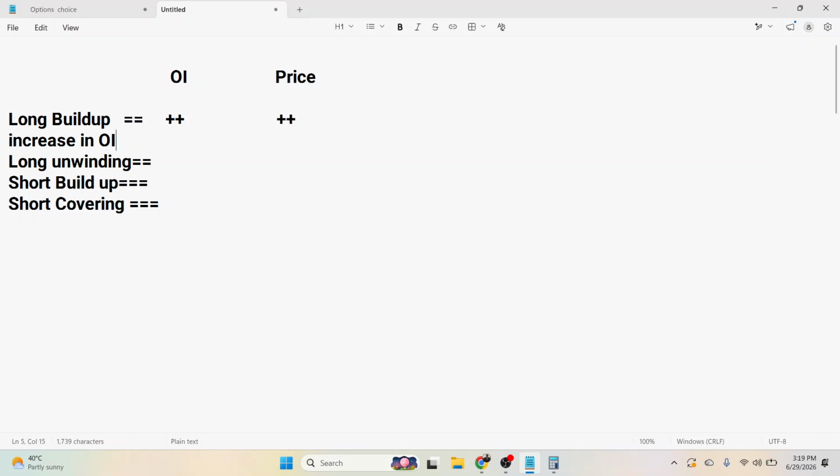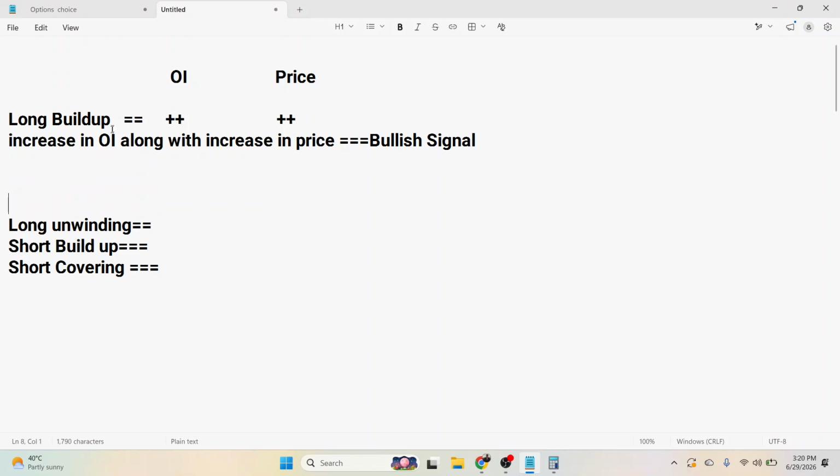Increase in open interest along with increase in the price. Increase in open interest and increase in price means long positions are being built up. That is a bullish signal. Means people are bullish about the market. Okay, so this is known as long build up, means long positions are being built up.